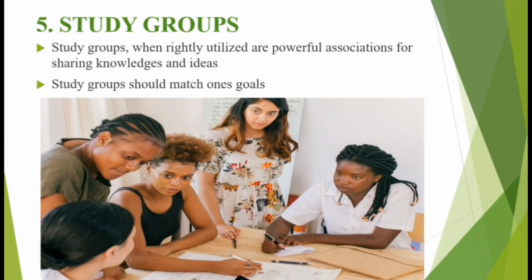So number 5 is study groups. Now, study groups are a very, very powerful academic association. The reason is that study groups help you to share ideas and knowledge. So it's very important. For example, let me give you a typical example. Probably you have a study group and you guys are supposed to read a topic in biology.